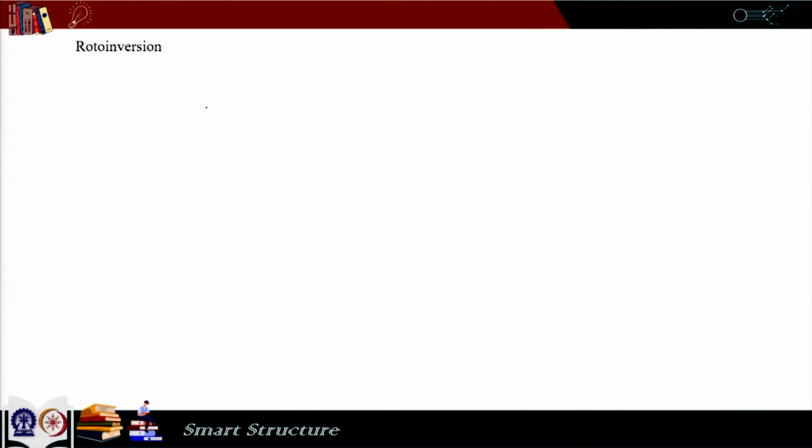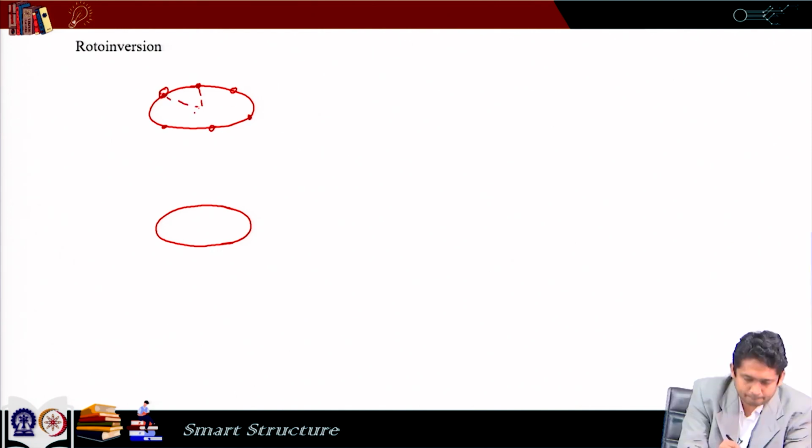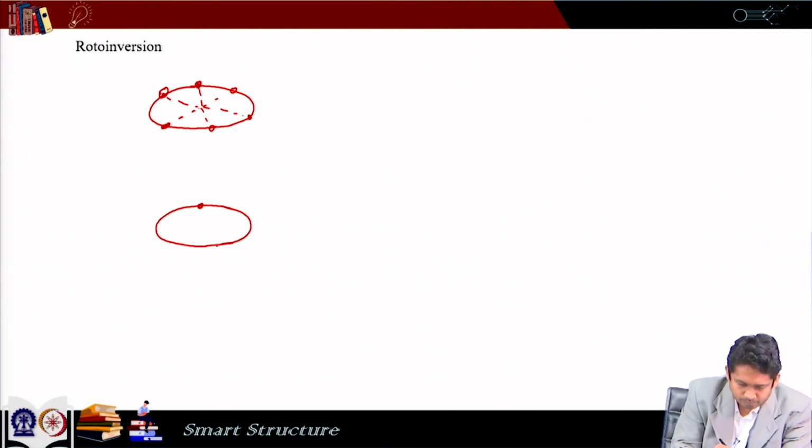Okay. Now, we will talk about six-fold rotation with inversion. So, let us imagine a situation like this. We have the atoms arranged in this fashion.